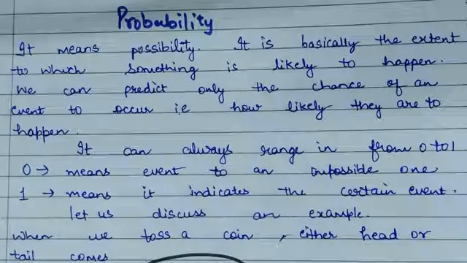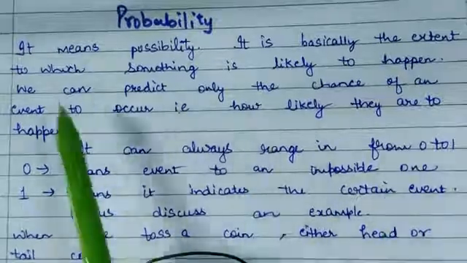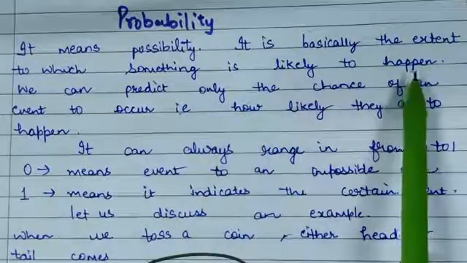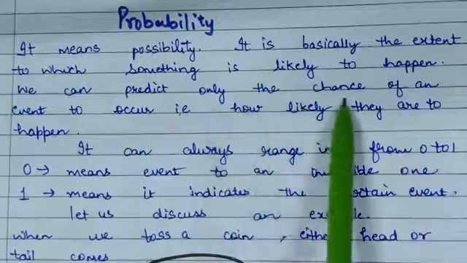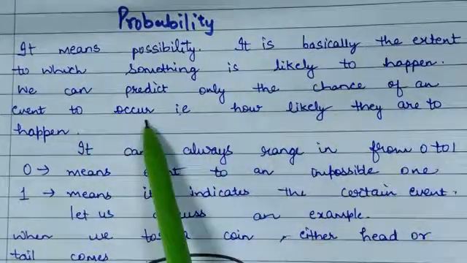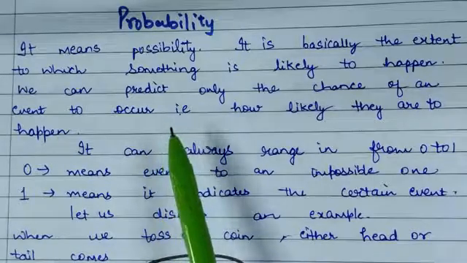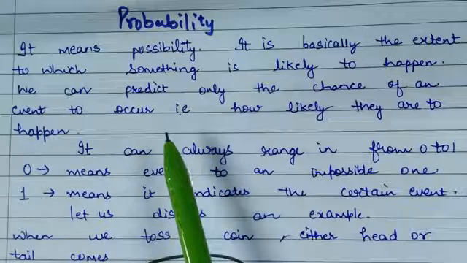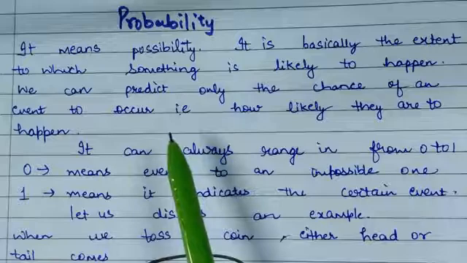Probability simply means possibility. It is basically the extent to which something is likely to happen. That means we can predict only the chance of an event to occur. It means we can only predict that today there will be a rainfall or there will not be a rainfall. We cannot give an exact answer.